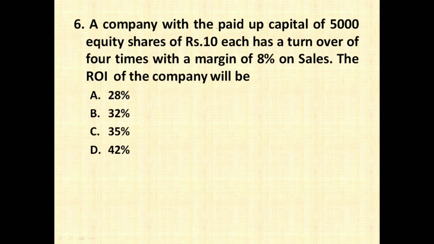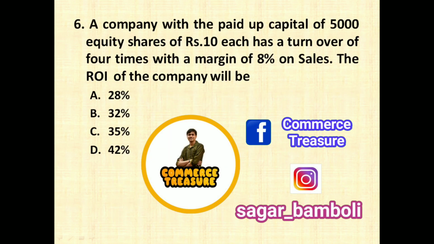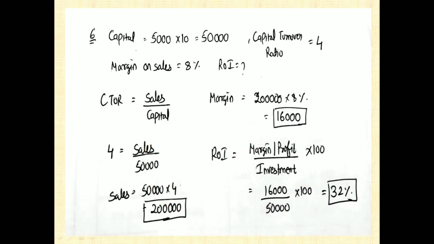A company with a paid up capital of 5,000 equity shares of rupees 10 each has a turnover of 4 times with a margin of 8% on sales. The ROI, that is return on investment of the company, will be. So let's see what is given. Capital, they have given 5,000 shares of rupees 10 each. So total capital is going to be rupees 50,000. Capital turnover ratio is 4 and margin on sales is 8%. You have to find out what is going to be the return on investment.